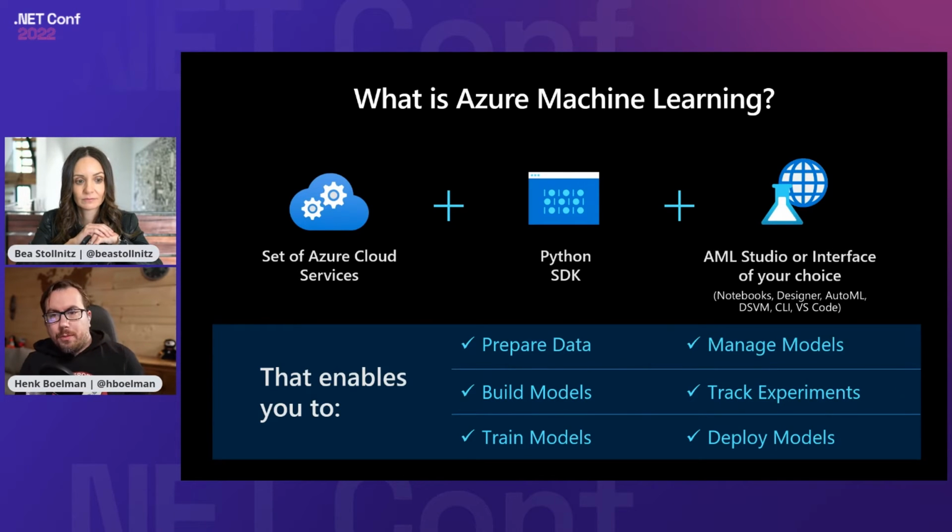You can control it from a notebook. You can use automated machine learning, the CLI from Visual Studio Code. So there are many ways of interacting with that set of cloud services through that Python SDK. And it really enables us to prepare our data, to track our experiments, manage models, train models, and in the end, even deploy our models in managed endpoints.